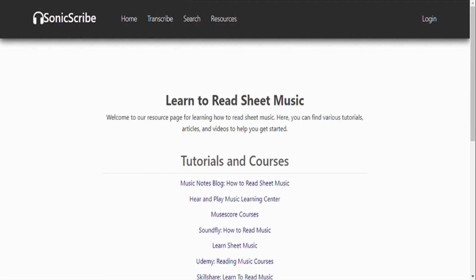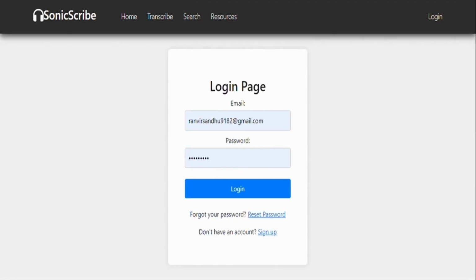After that, I'd like to show you guys our login functionality. As you can see here, this is the login page where you would enter your email and your password. We also have the ability to reset your password as well as sign up. Under the hood, we're using Firebase for our authentication. I'll take you through the process of signing up, logging in, and then I'll do a reset password. So the first step is to sign up.